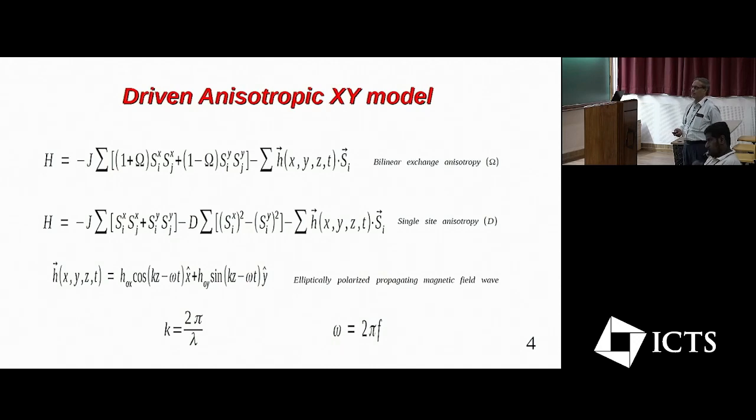The elliptically polarized propagating magnetic field wave is given by this expression, where H0x and H0y are the amplitudes of the propagating field wave. If they are unequal, this represents elliptical polarization, and if these are equal, this represents circular polarization of the propagating field wave, which is a special case of elliptic polarization. This wave is propagating along the z direction and the field lies in the xy plane. Lambda is the wavelength of the propagating wave and f is its frequency.